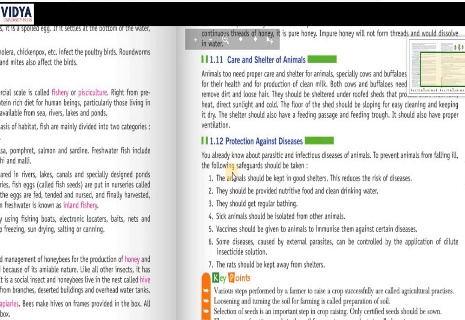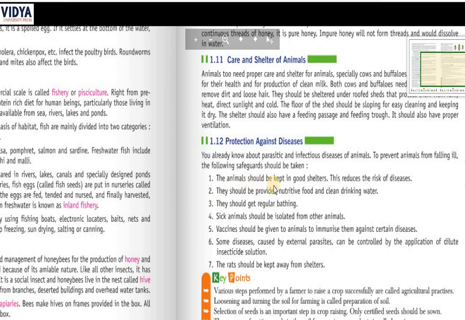And next, in the paragraph we are going to see how to take care if they have any diseases. You already know about parasitic and infectious diseases of animals. To prevent animals from falling ill, the following safeguards should be taken.